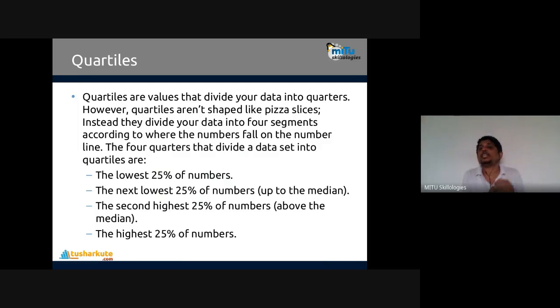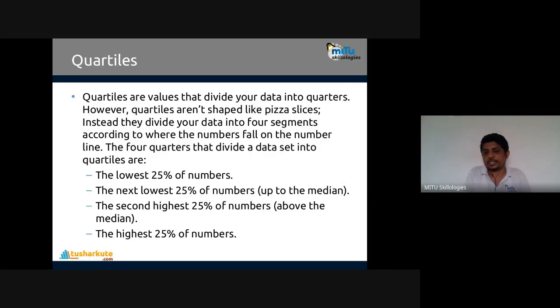Quartiles are the values that divide your data into quarters. However, quartiles aren't shaped like pizza slices. It's like 25%, 25% like that. You have a series of data, and in that we have a cut. Divide your data into four segments according to where the numbers fall on the number line. Various numbers fall on the number line, so four quartiles are there. If you are going to create four parts of 100% data, what percentage will they carry? 25, 25, 25, 25.